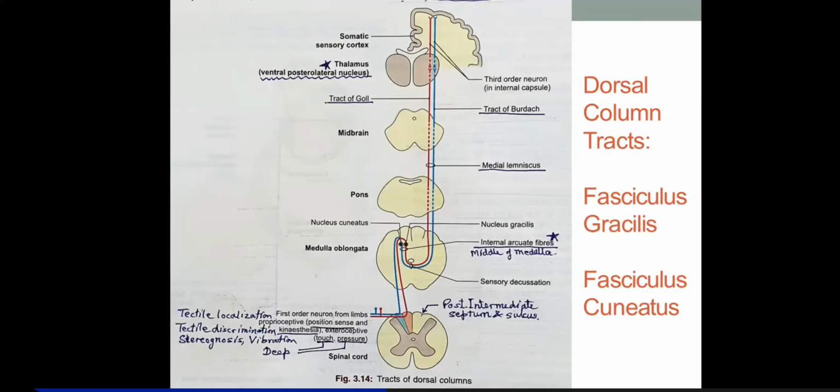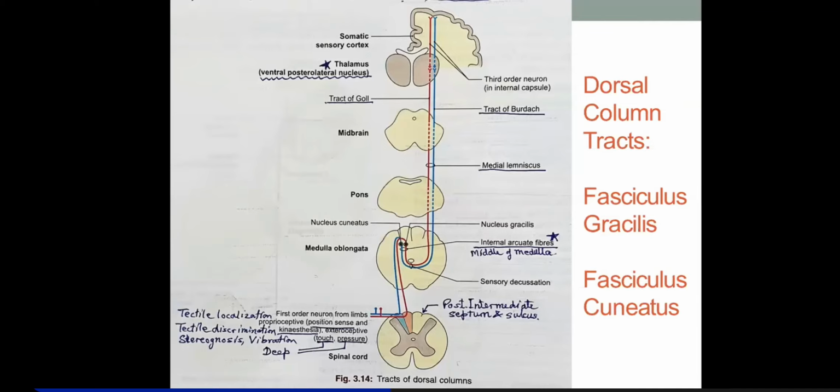So this type of sensation, from the Golgi tendon organ, will be carried. Then exteroceptive sensations, which include deep touch and deep pressure. Deep touch and deep pressure are often also of the viscera. For example, in splenomegaly, the sensation of deep touch will be felt, or if there is a tumor, its sensation will be felt.